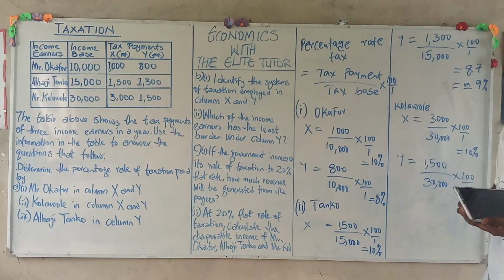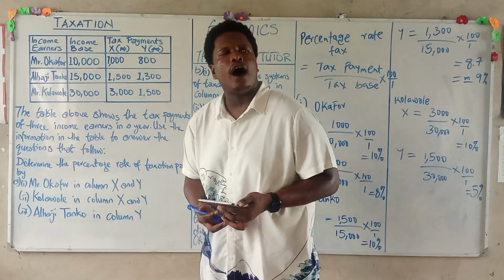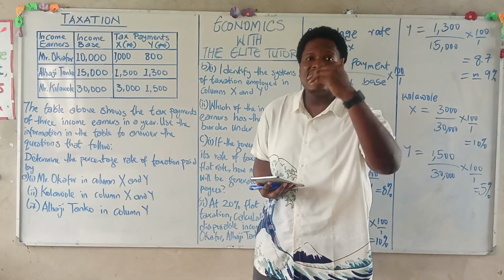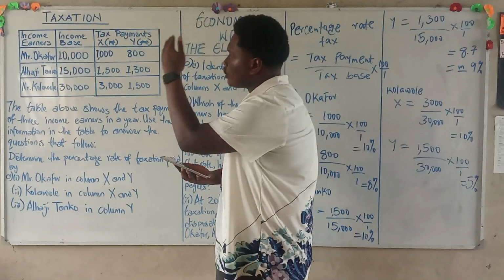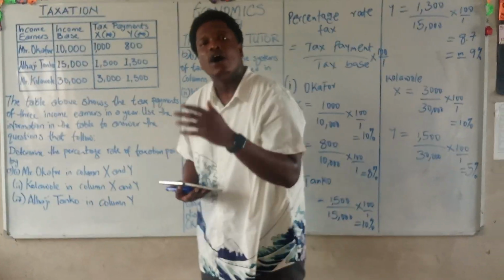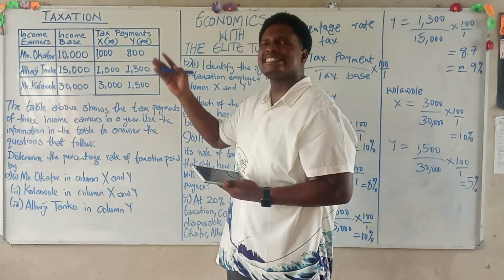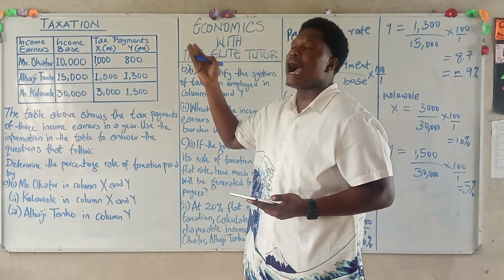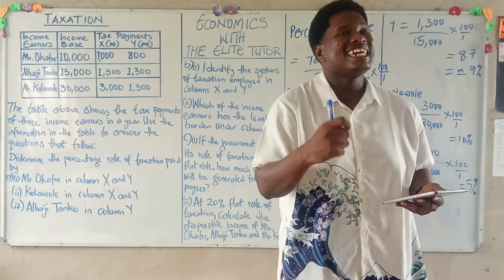So you can see that we've been able to calculate the tax rate for our various income earners, from Mr. Okafor to Alhaji Tanko to Mr. Kolawole. And don't forget, the formula remains the same. It is our tax payment divided by our tax base, and another name for tax base is the same thing as income base.